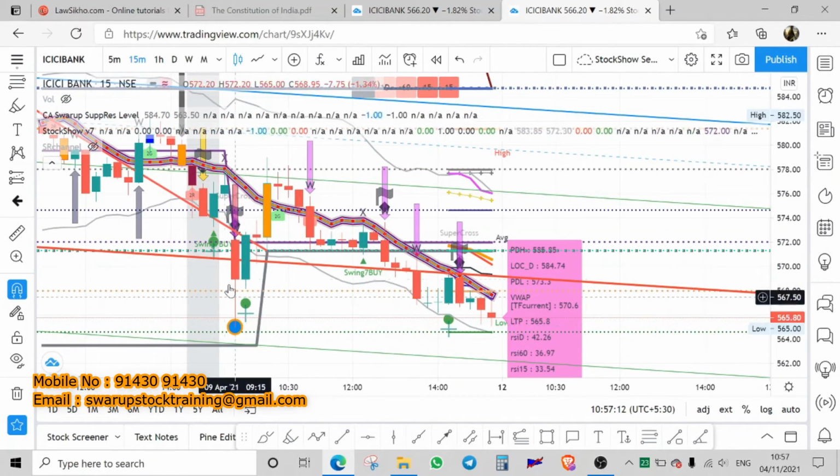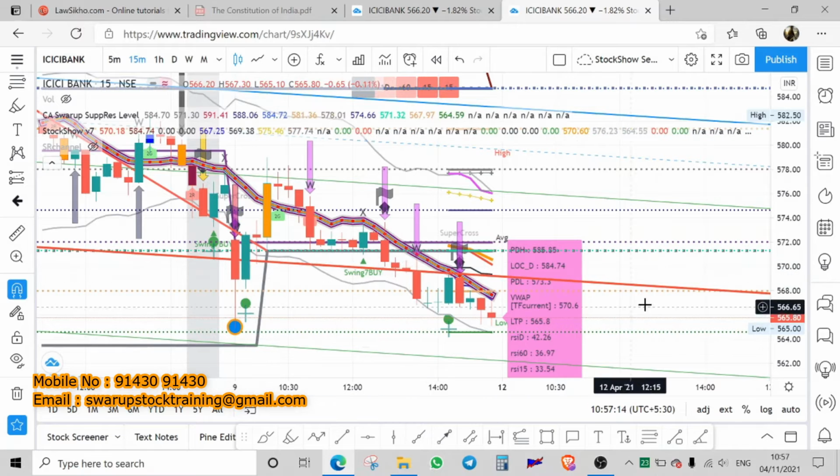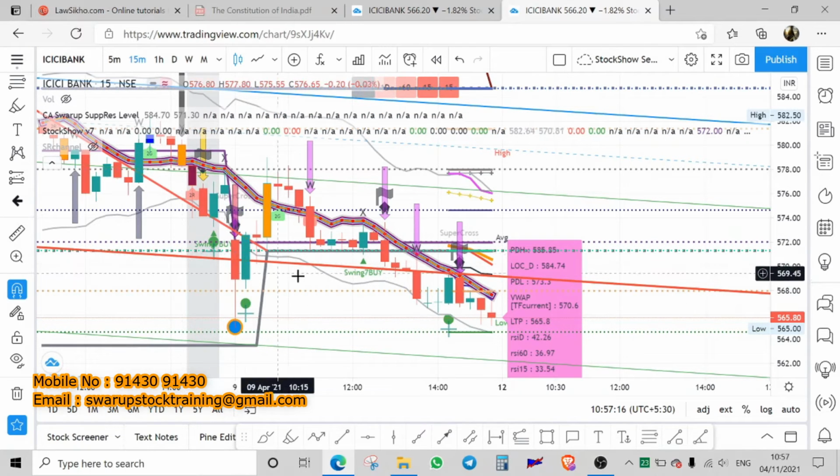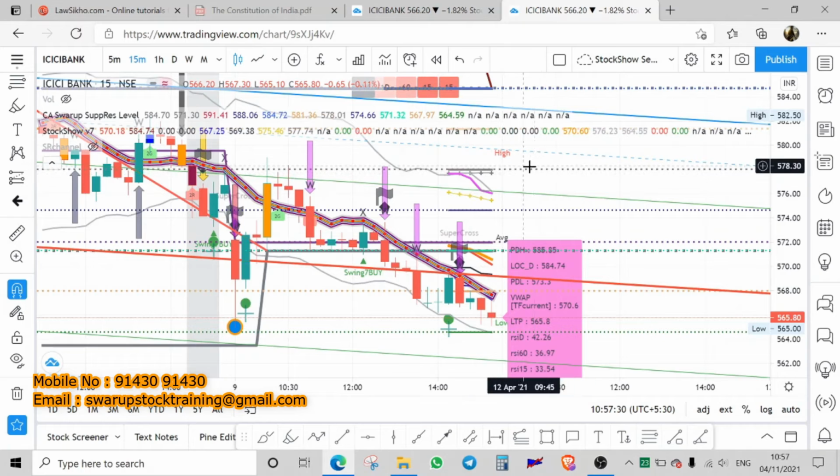And once this strong red line, which is a median line, crosses, you can always safely take this. Even if it is a red candle, you can take an entry here. Okay, and then it will go up, and it has gone up, and it has hit the GAN point here.